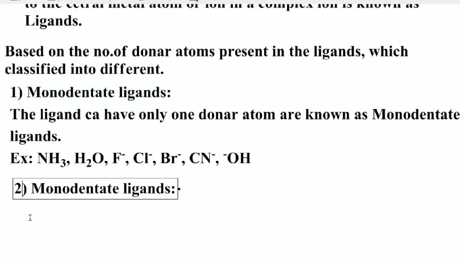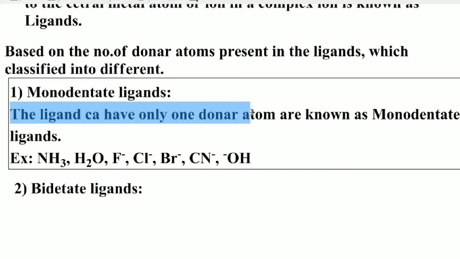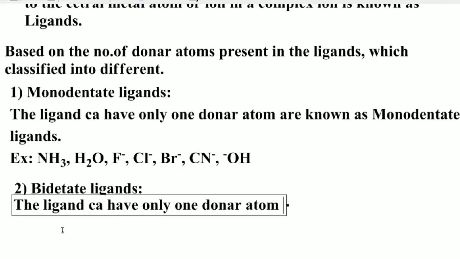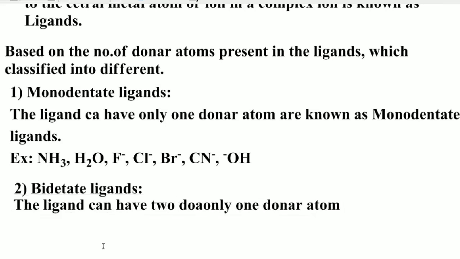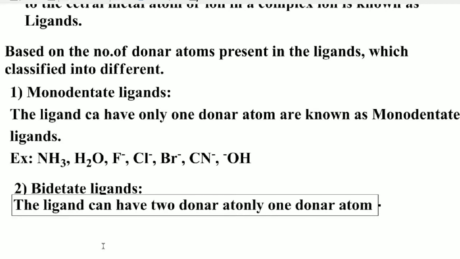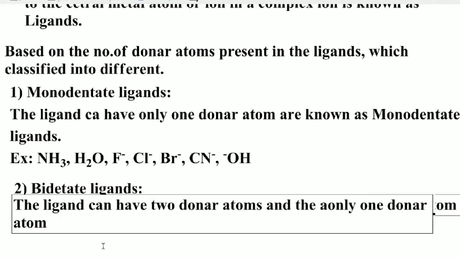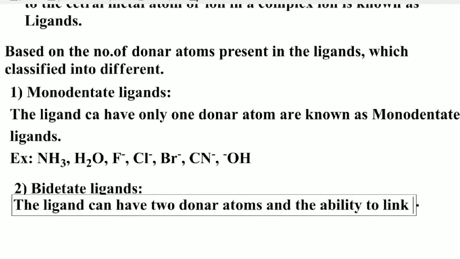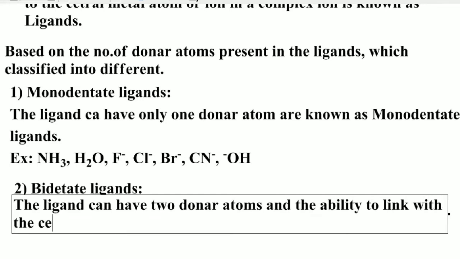A bidentate ligand is a ligand which has two donor atoms, and the donor atoms have the ability to link with the central metal atom or ion at two positions.